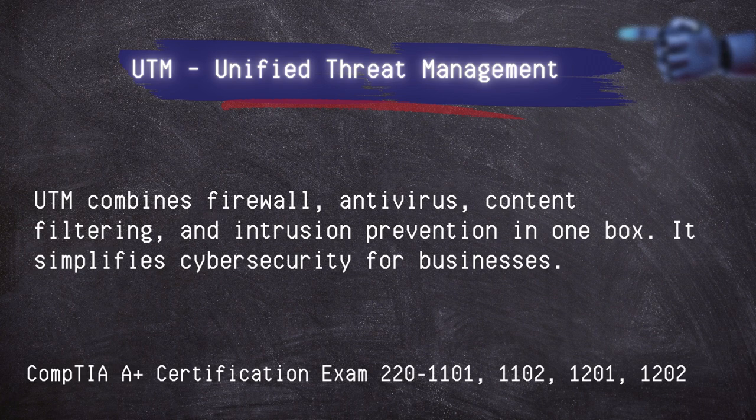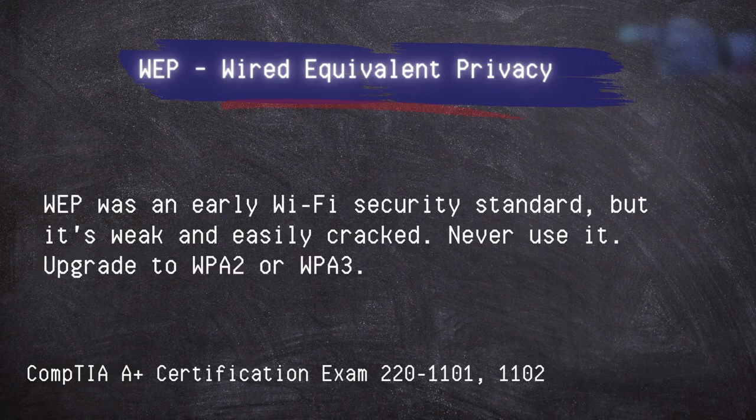UTM, Unified Threat Management. Now, UTM combines firewall, antivirus, content filtering, and intrusion prevention in one box. It simplifies cybersecurity for businesses. WEP, Wired Equivalent Privacy. WEP was an early Wi-Fi security standard, but it's weak and easy to crack. Never use it. Upgrade to WPA2 or WPA3.